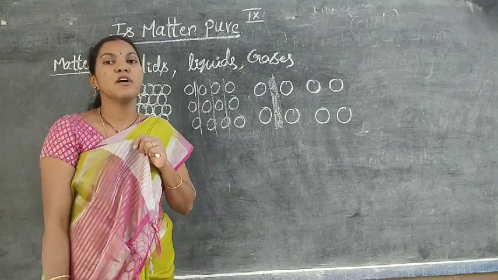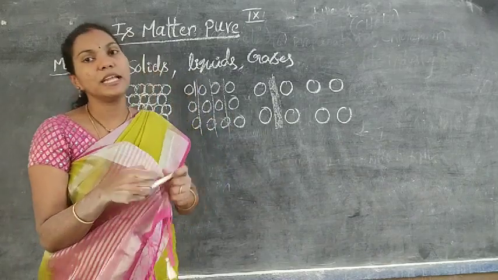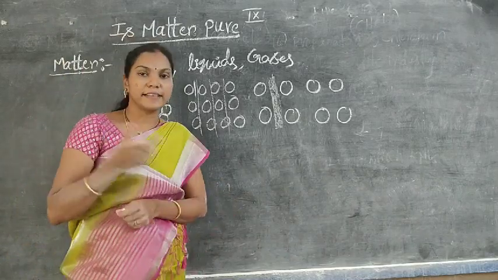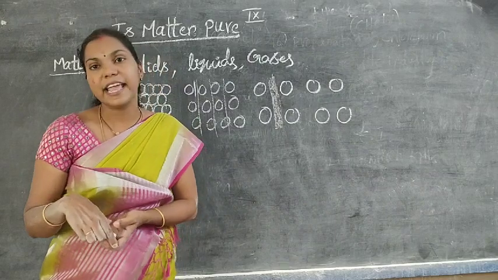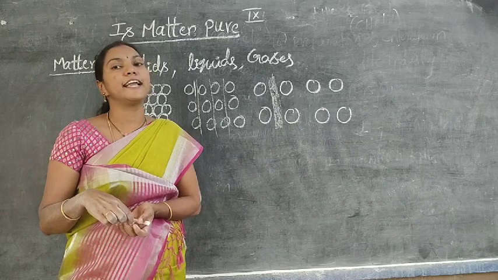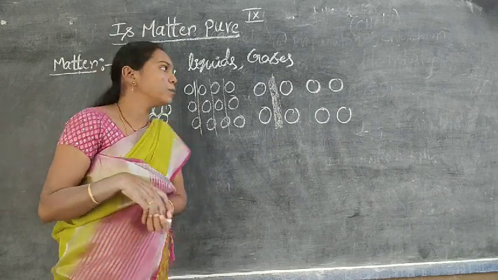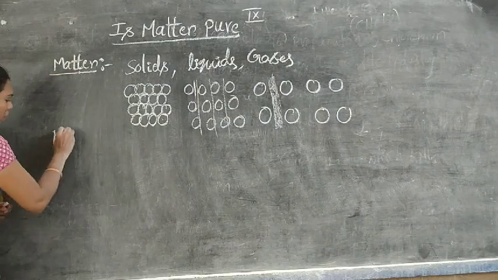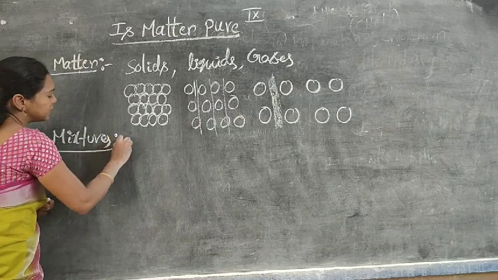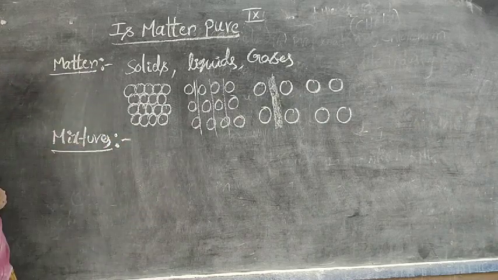Solids, liquids, gases. For example, a piece of chalk is a solid material. Water, milk and oil are liquid materials having different natures. And gases include hydrogen and oxygen; air is a mixture of gases. We already concluded this in the 8th standard. What are mixtures and what are pure substances? What are the types of mixtures? From here onwards, we can start our chapter. This is the basic form only.